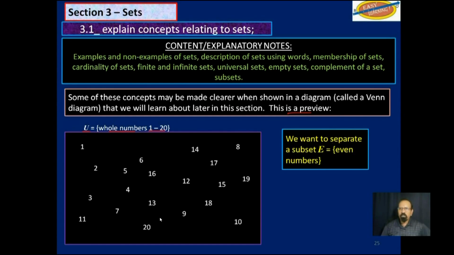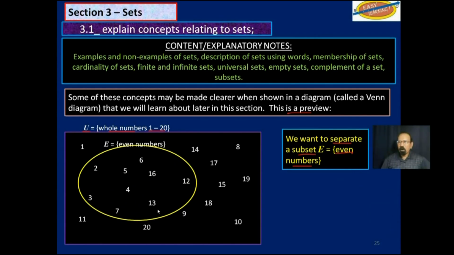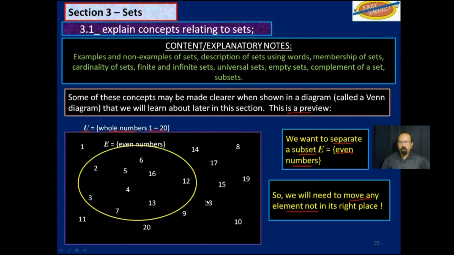Now we want to separate a subset E, which is even numbers, from this universal set that we have on the left here. So if we draw an oval like that and call it even numbers, obviously you have some numbers in there that are not even, and you have some numbers outside that are even. So we will need to move any element not in its right place.